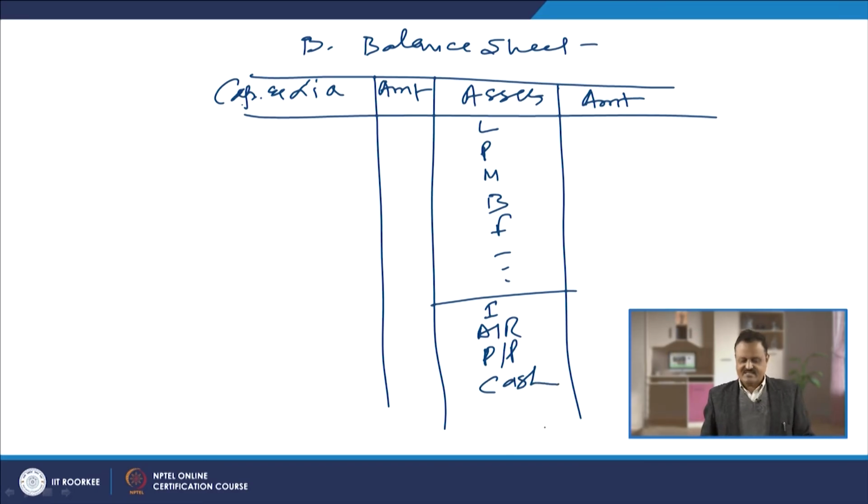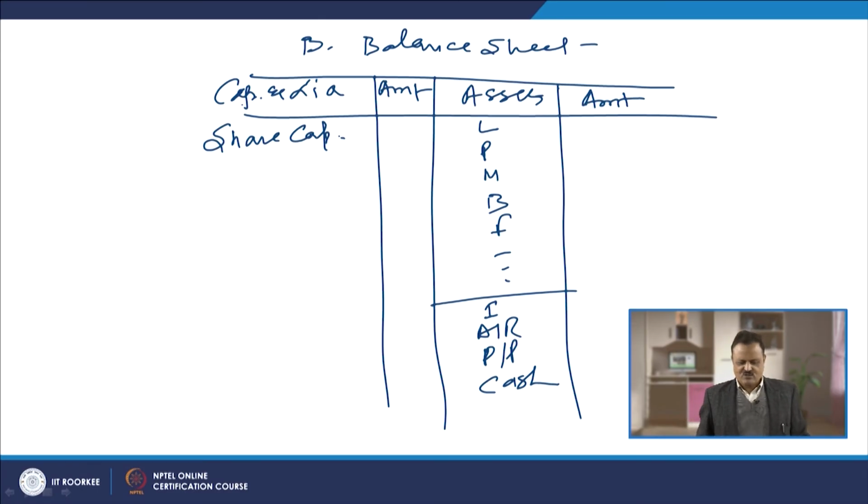The sum total of this will help us prepare the balance sheet, and now the total requirements which we have shown here: how much we require for land, plant, building, machinery, furniture and other fixed assets, how much we need to invest in inventory, credit sales, prepaid expenses and cash. Now, you have to arrange the sources from where the funds will come. First one is the share capital, maybe the promoters' contribution, or it is coming from other shareholders. If it is a large company, companies come out with IPOs and through IPOs they sell the stocks in the market and people subscribe to the stocks.